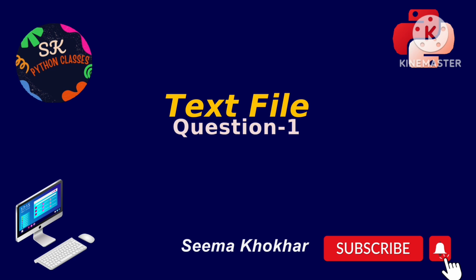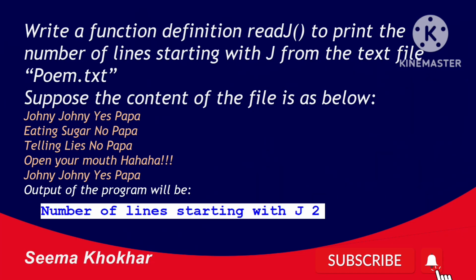In this video, we will solve the question based on the text file. We have a poem: Johnny, Johnny, yes papa, eating sugar, no papa, telling lies, no papa, open your mouth, ha ha ha. And again I have written the same line, Johnny, Johnny, yes papa. So we have to read the number of lines which is starting with J from the file. Now the file name is poem.txt and the number of lines which is starting with J is 2. First line and your last line.